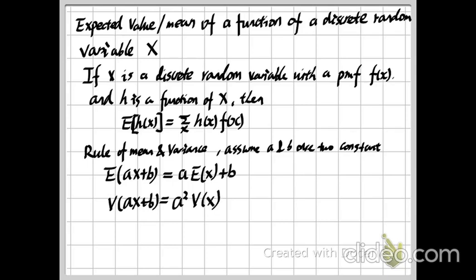We can get these properties from the mean of a function of a discrete random variable and the definition of our mean. Here I skip the explanation of how to get these two equations. But if you're interested, please leave a comment under this video, and maybe I will upload an extra video to explain this.